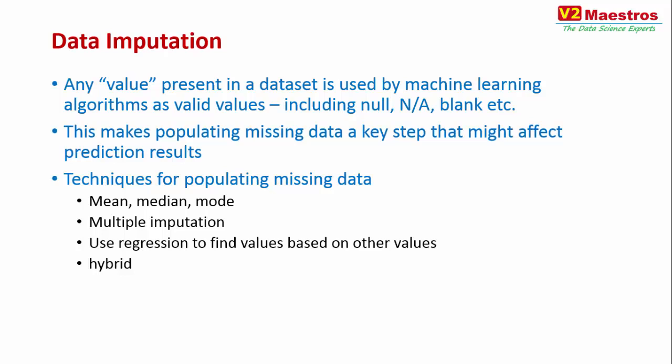Like you can use mean, and then you can use regression, then you can use mode, and you can combine them together as much as you want. You can also predict the missing value. You can use a prediction algorithm to predict the missing value based on the other columns. So you end up doing predictive analytics to predict the missing data using something like decision trees. That is also possible. But it is important that you don't leave the missing data as is, and you need to replace them by using data imputation techniques.